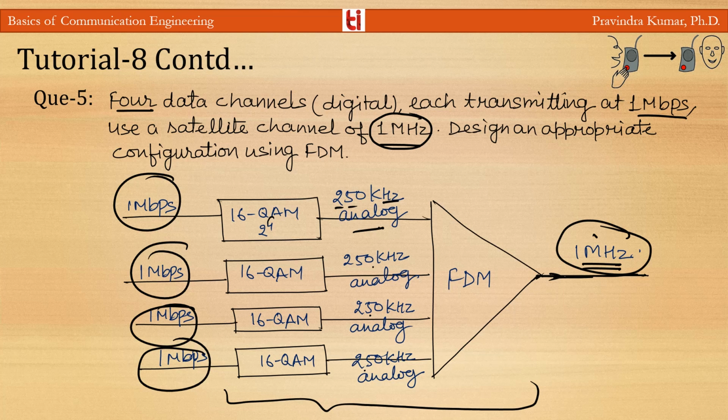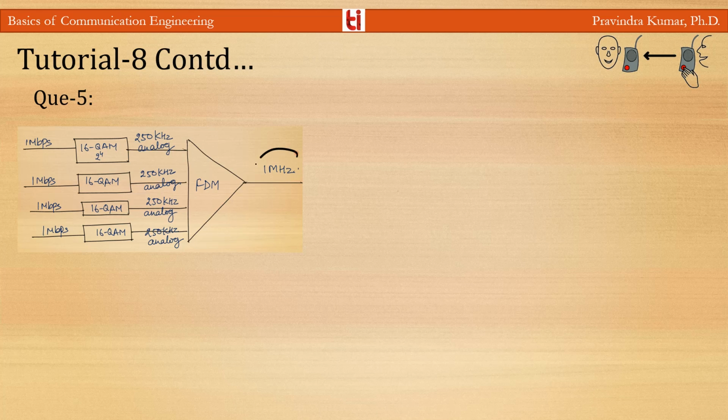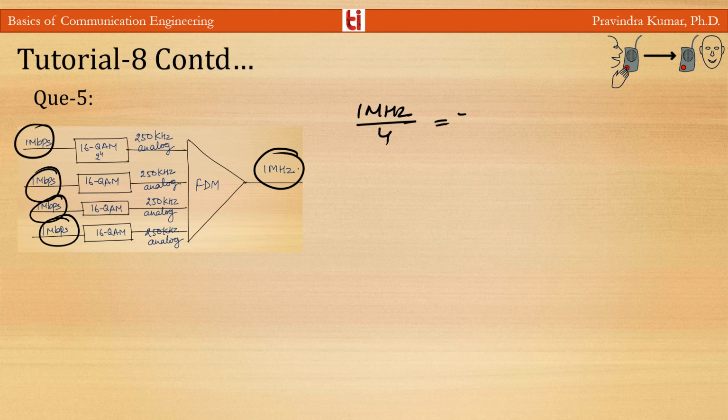First of all we divide this 1 megahertz bandwidth into four channels, 1, 2, 3 and 4. So we require a 250 kilohertz analog channel for each of the four sources.